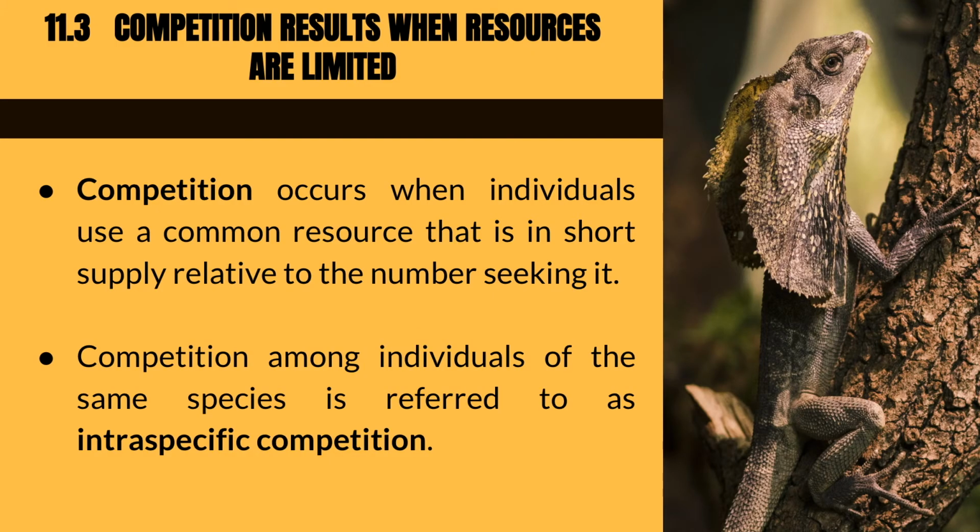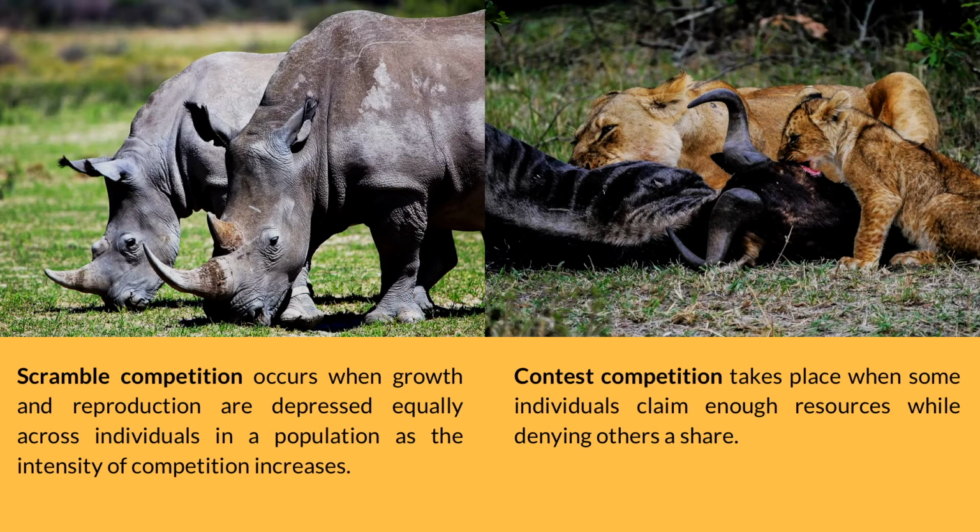Section 11.3, Competition results when resources are limited. Competition occurs when individuals use a common resource that is in short supply relative to the numbers seeking it. Competition among individuals of the same species is referred to as intraspecific competition. When resources are limited, a population may exhibit one of two responses: scramble competition or contest competition.